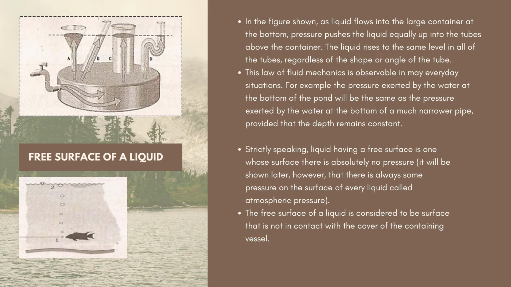So naman class, in the figure shown, as liquid flows into the large container at the bottom, pressure pushes the liquid equally up into the tubes above the container. The liquid rises to the same level in all of the tubes, regardless of the shape or angle of the tube. So dito naman class, kahit mag-iba-iba pa yung shape nung tube sa paglalagyan natin, yung level ng water niya is same lang. Ano? So yun class yung property din ng liquid. Kahit anong shape pa siya, basta nasa isang container siya, so magkakaroon siya ng same level.